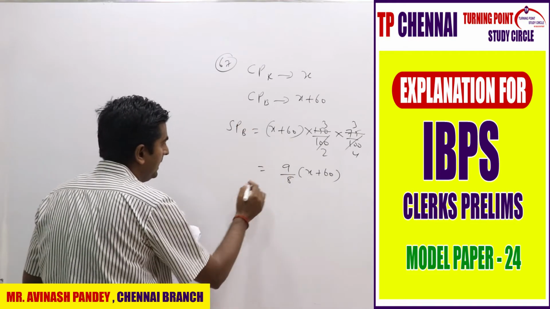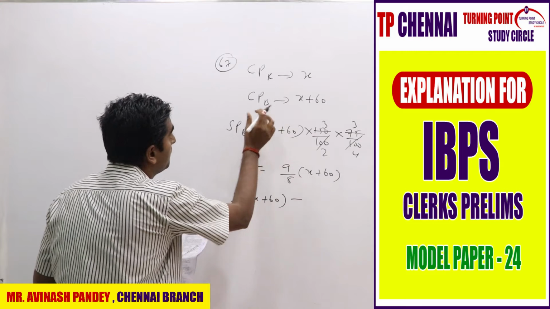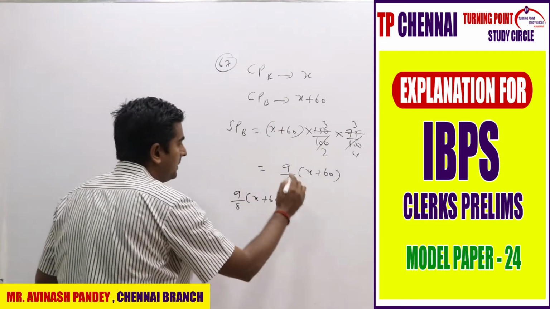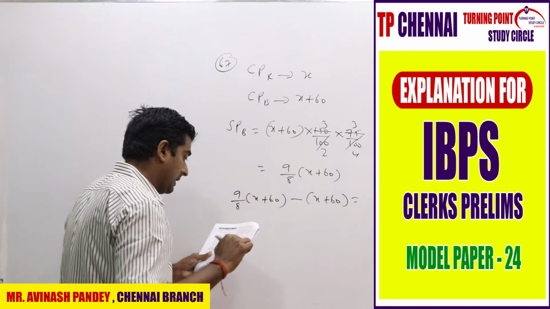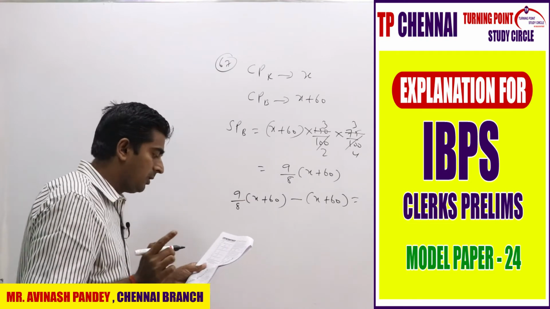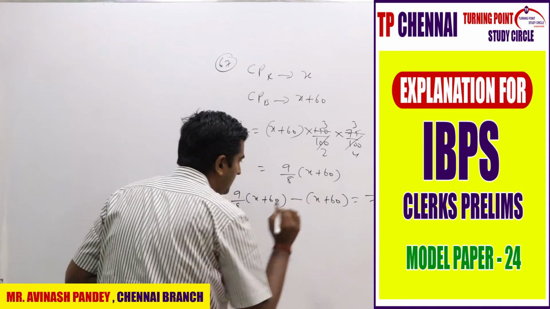So Beena is nothing but how much? 9 by 8 X plus 60, right? And profit of Ravi is nothing but how much? X plus 60 is equal to how much? They give 10 more than Ravi. Ravi is already having 60 rupees profit, so it is nothing but more than that. So it is nothing but 70.